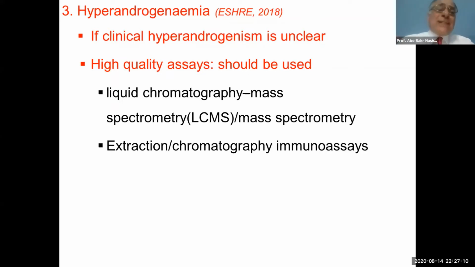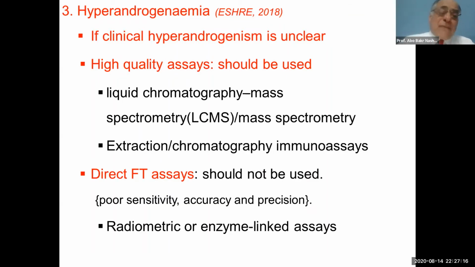High quality assays include liquid chromatography, and what is available is the direct assay, like the radiometric or the enzyme linked assay. According to the guidelines, these should not be used because the sensitivity is poor, the accuracy is poor, and the precision is poor. So what will we use to diagnose hyperandrogenemia?